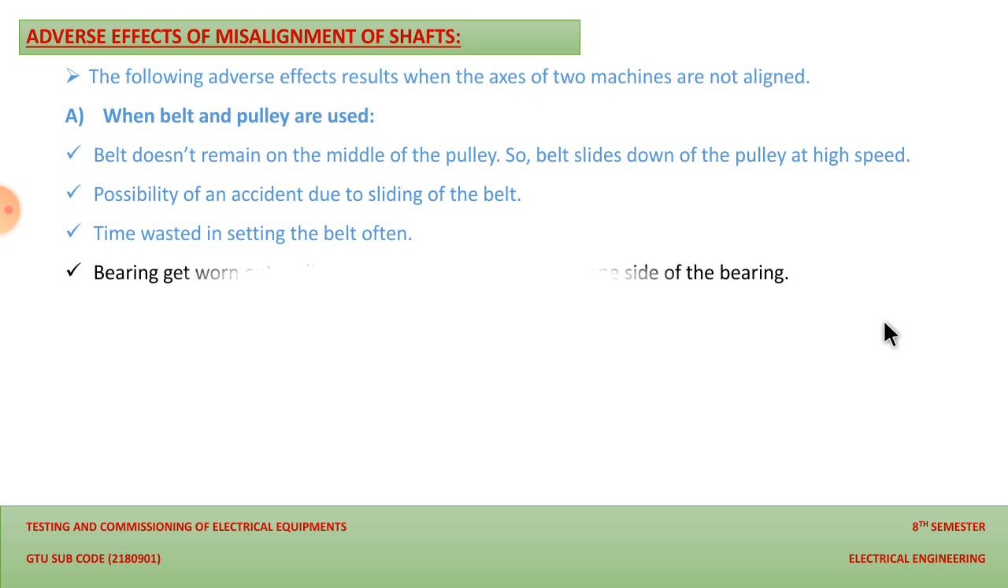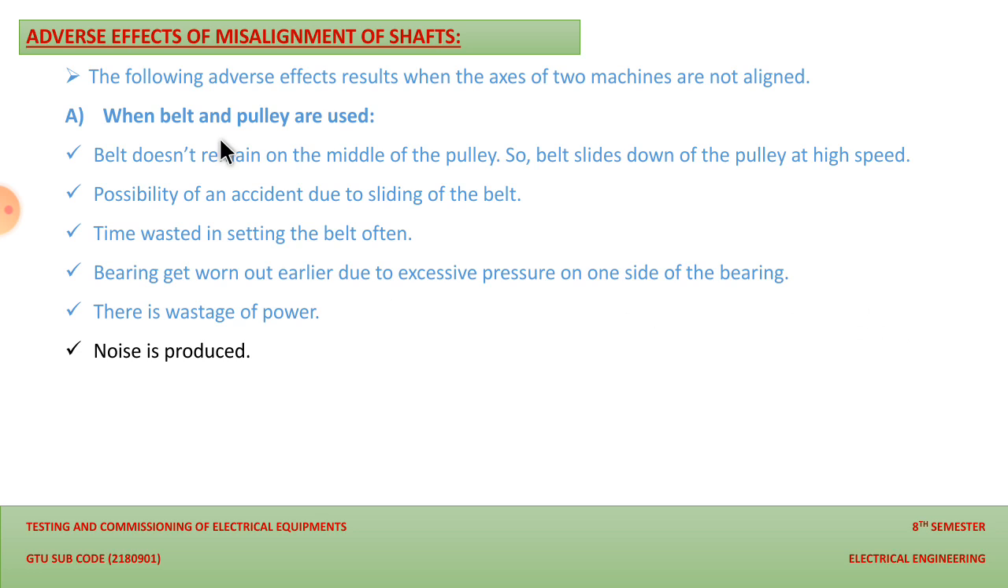Now the fourth adverse effect when we use belt and pulley is that the bearings get worn. Due to the misalignment of the driving and driven mechanism, both will get vibrated, and all the setup is rotating on the base of the bearing. So the bearing will get worn out earlier due to the excessive pressure on the side of the bearing. Uneven pressure will get generated on the bearing, and that's why it will get worn out. So these are the adverse effects when we use the belt and pulley.